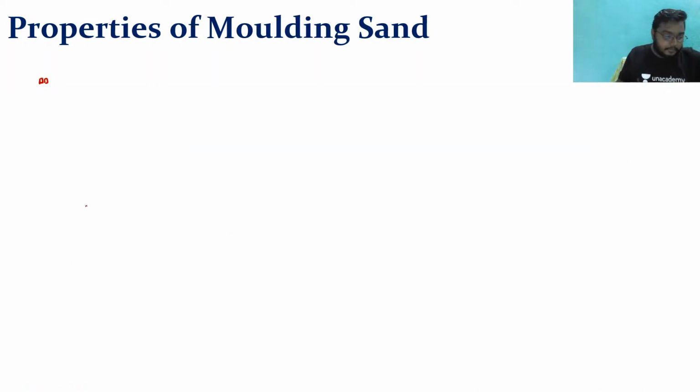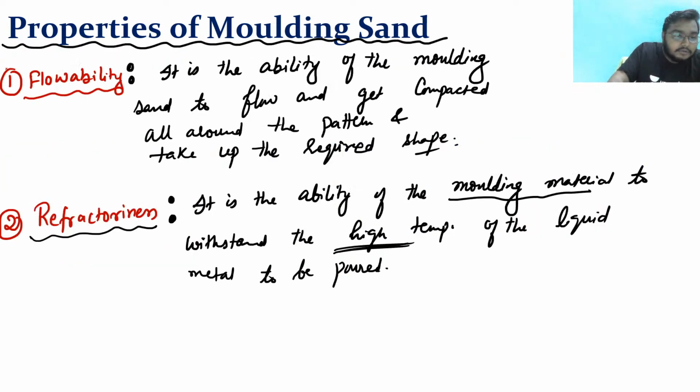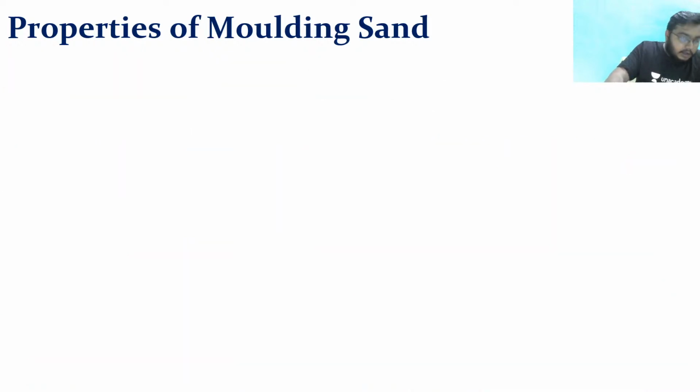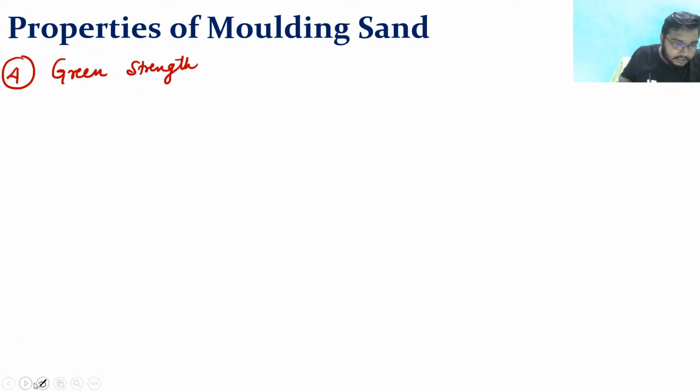Now see, next thing is, so what have we seen? We have seen the first property is the flowability, the second property is the refractoriness, and the third property is the permeability. Next property is green strength.